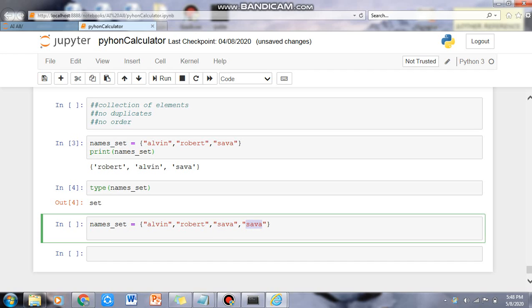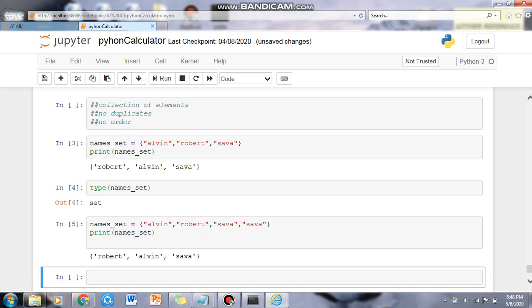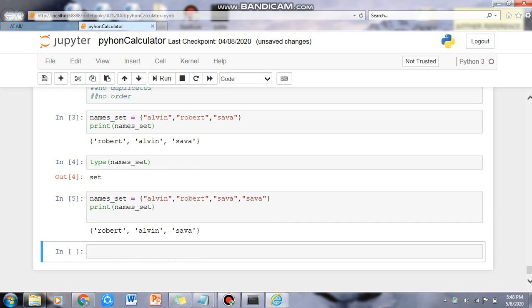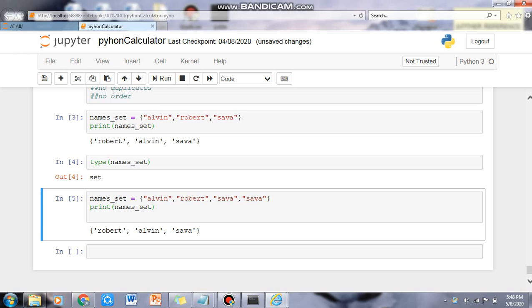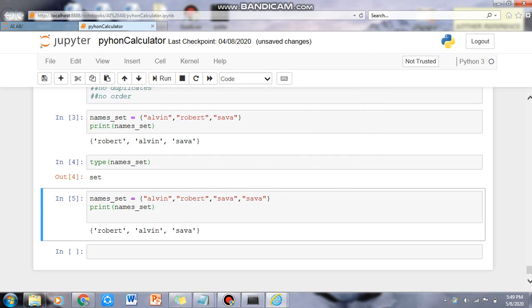Now if we execute this and print the names, the way we have done earlier, this is names set, and when we execute this, we get only the 3 names: Robert, Alvin and Sava. Though we have mentioned Sava here 2 times, a set does not take duplicates, so it will take only one value there and not 2 values. So the duplicates portion is, I think, clear here.